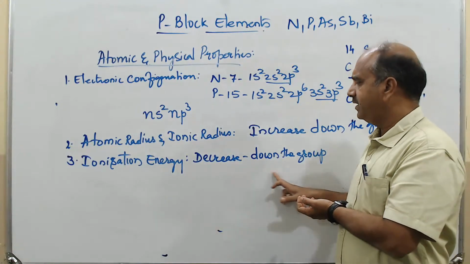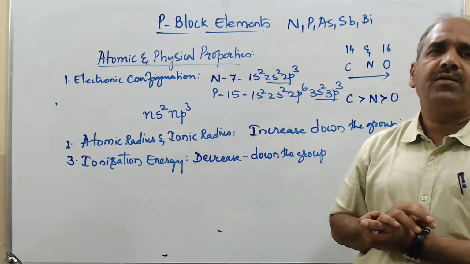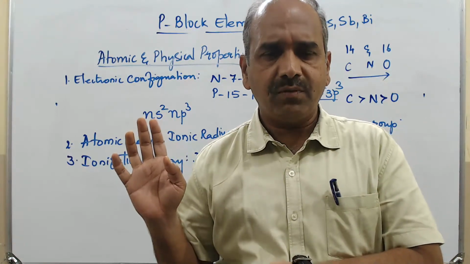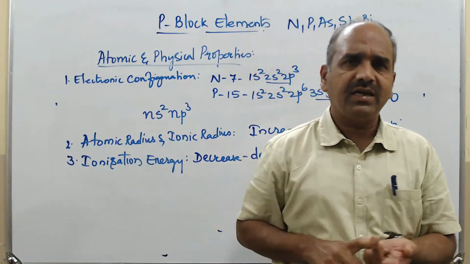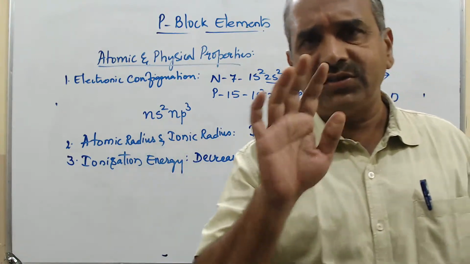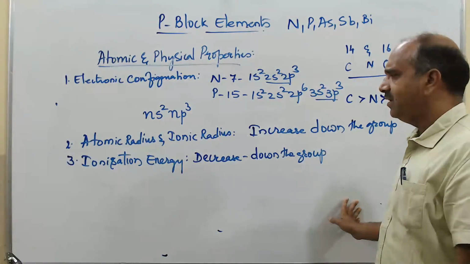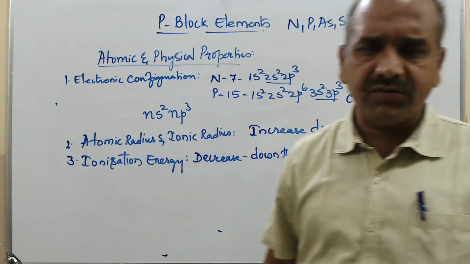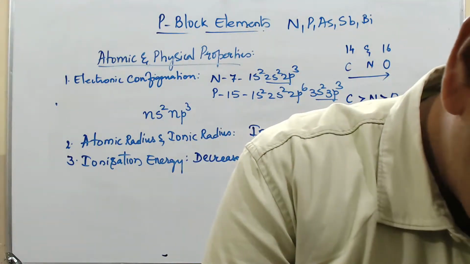Screening and shielding effects are also working there, so there is a little imperfection, but the general trend is a decrease in ionization energy down the group.